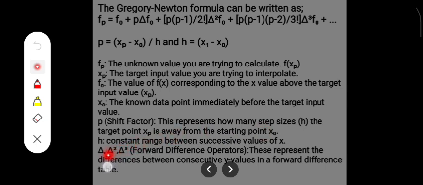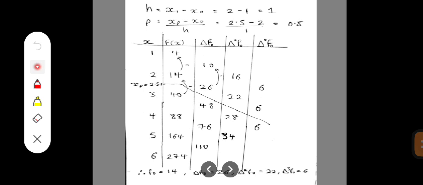Now the delta square, delta cube are forward difference operators, and they represent the differences between consecutive y values in a forward difference table. Now for example 1, we can start by calculating our h, which is the constant range between consecutive s values. It could be 2 minus 1, 3 minus 2, 4 minus 3, 5 minus 4, which eventually gives 1.